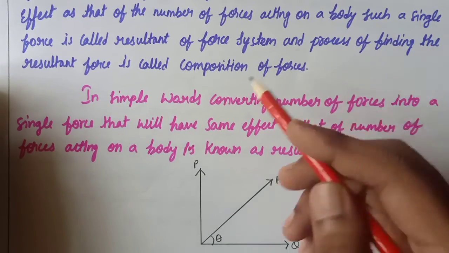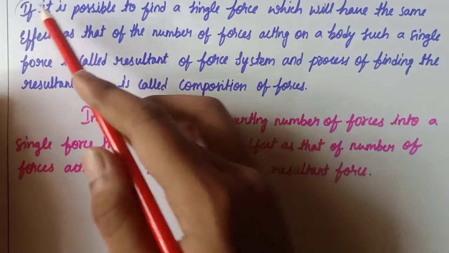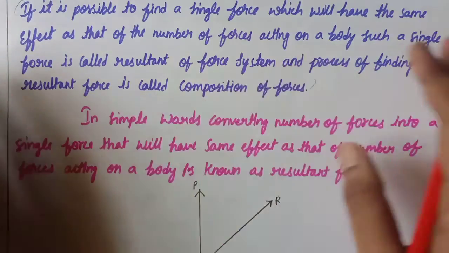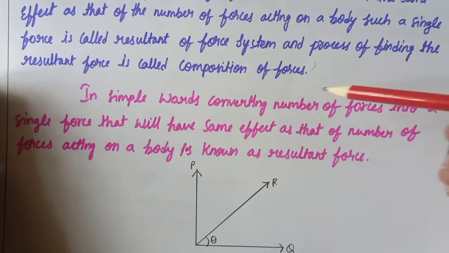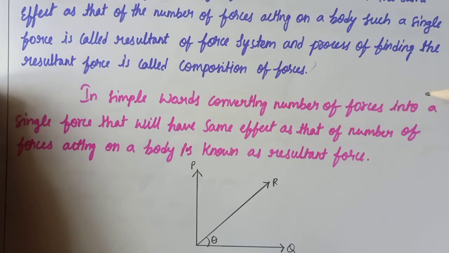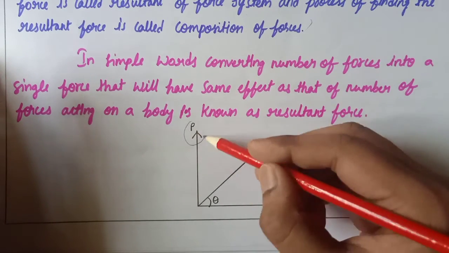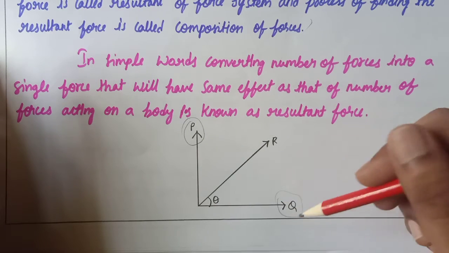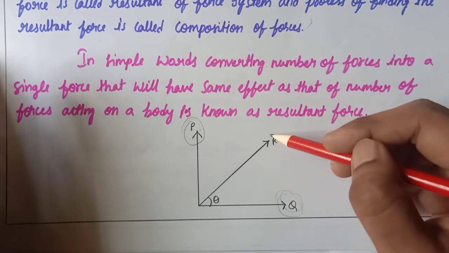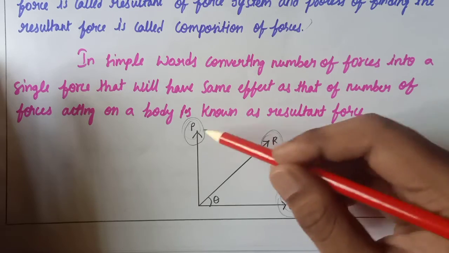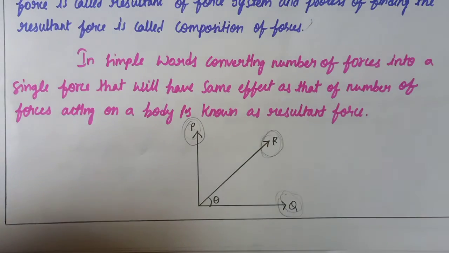This is too big, so here we are learning a short one. In simple words, converting a number of forces into a single force. For example, here P is one force and Q is another force. We are converting these two forces P and Q into R. That is the work of the resultant.